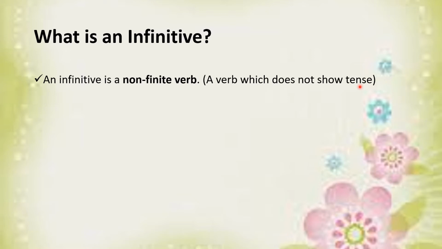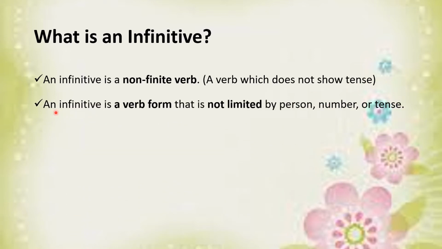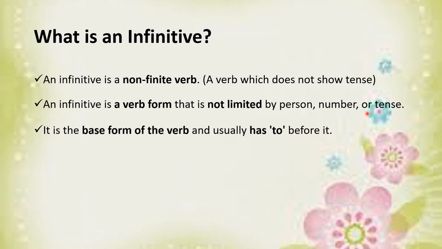As you already know, the form of the verb helps you identify the kind of the tense, but a non-finite verb does not help you identify the kind of the tense. An infinitive is a verb form that is not limited by person, number, or tense. As I have told you earlier, a non-finite verb does not show any tense and it is not limited by number or person because it is a free verb, and it is the base form of the verb and usually has to before it.